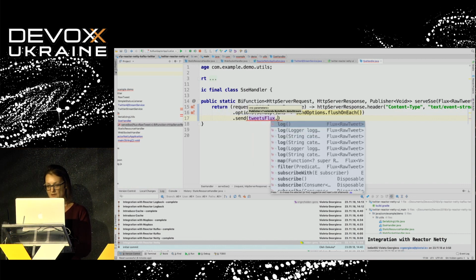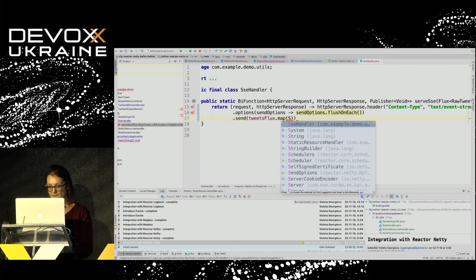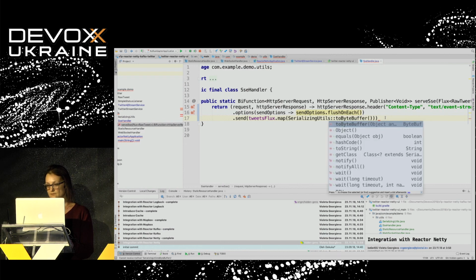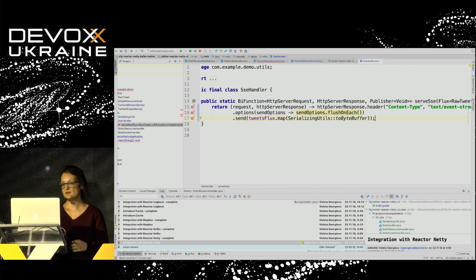And now I can map that. And invoke. Just like this. And that's all. I implemented here one very quick handler that will return server-side events.